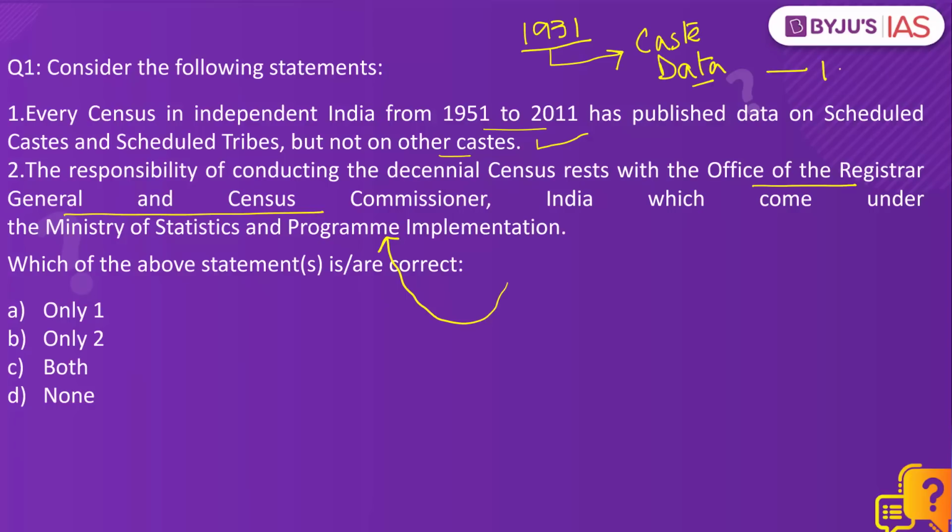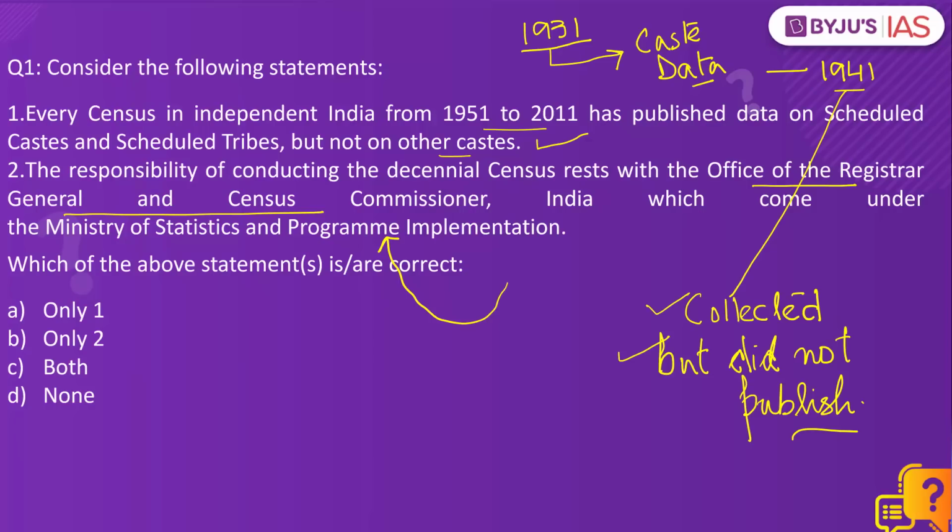In fact, the census of 1941 also collected the caste data but did not publish it. And the office responsible for conducting this census is under the Ministry of Home Affairs. It is not under the Ministry of Statistics and Program Implementation. So only 1 is the right answer.